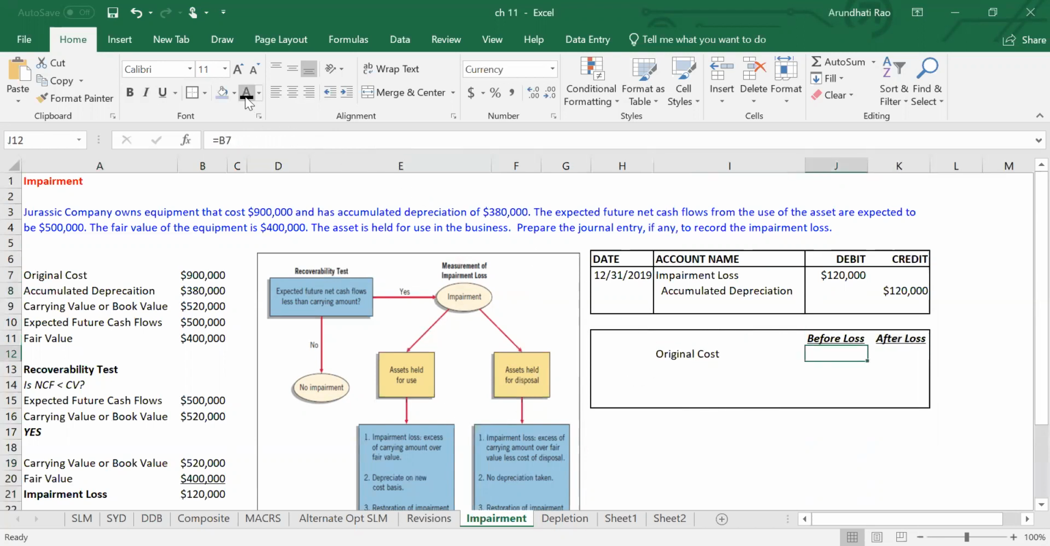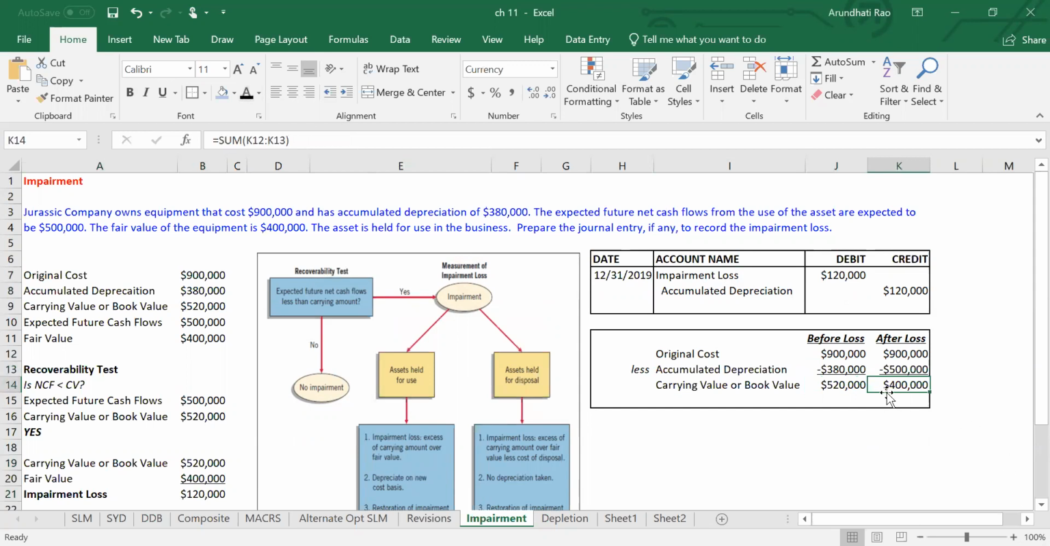The original cost of the asset is going to stay the same before and after. It is what we paid. It is what it is. What's going to be different now is my accumulated depreciation. What was the amount before the loss? We said it was 380. Now, after this loss was taken, I credited accumulated depreciation 120, which means accumulated depreciation increases to $500,000. So what's the carrying value of the asset? Before the loss, it was 520. After the loss, it's 400.